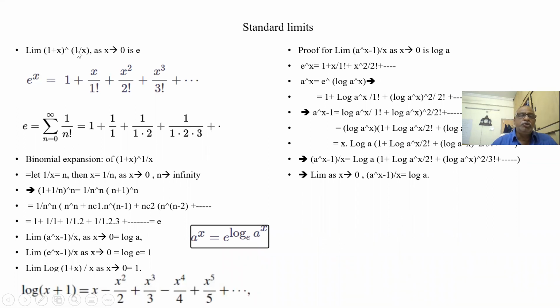Limit of 1 plus x whole to the power of 1 by x as x tends to 0. So 1 plus x, if I put 0, this is 1 to the power of 1 by x. 1 by x is again infinity. 1 by 0, not defined. So we have to understand this in a different way.